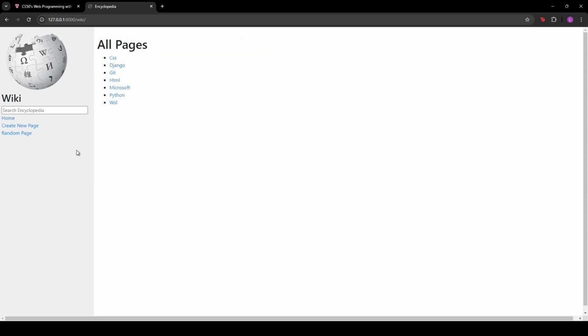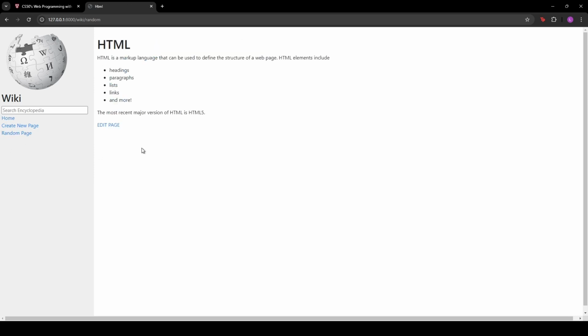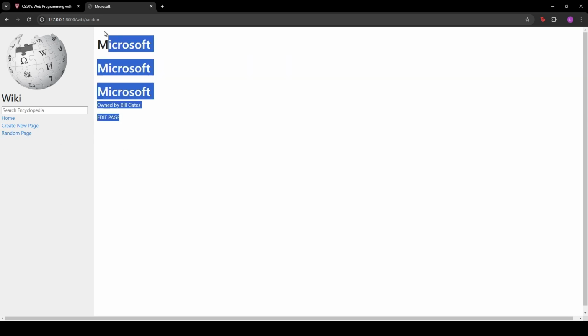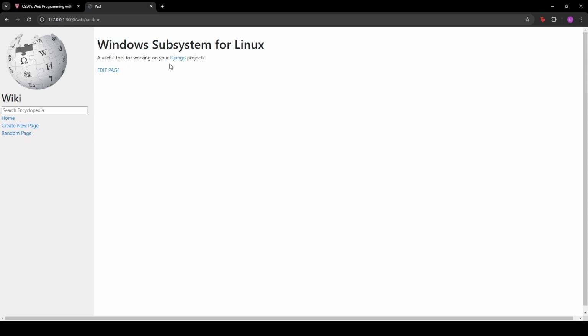Yeah, so the last thing I want to show you is the random. If I click on random, it'll take us to a random page. It takes us to the one that we created. Let's see if we can get Windows Subsystem. Sweet, there we go. So that's working properly.